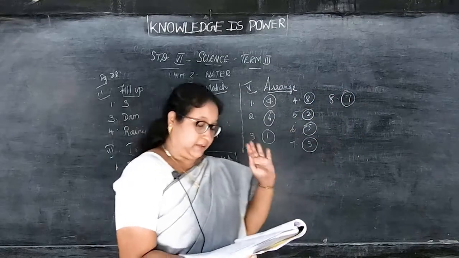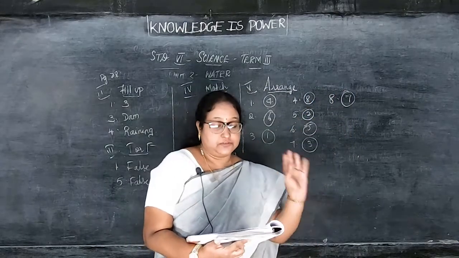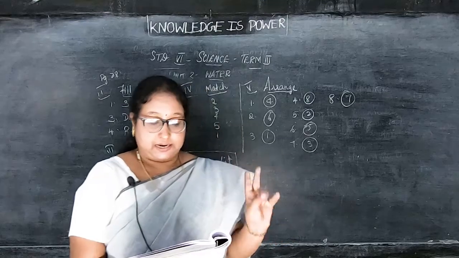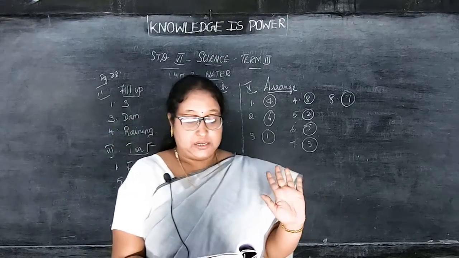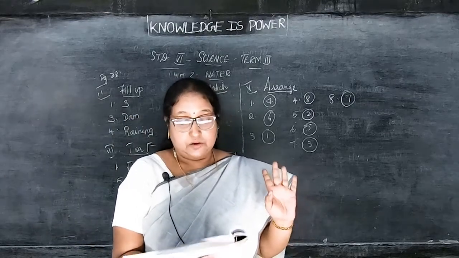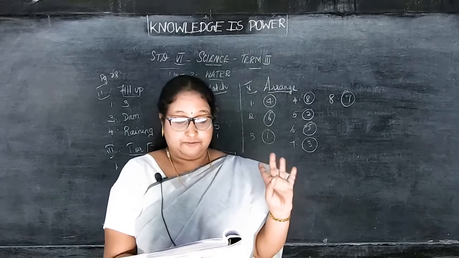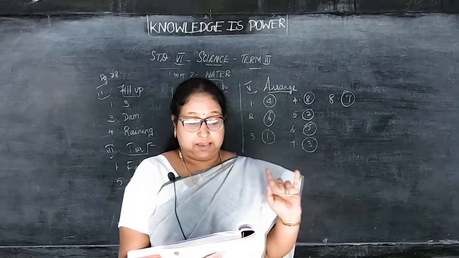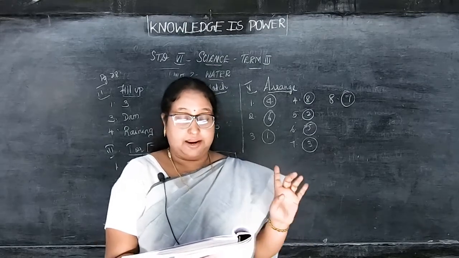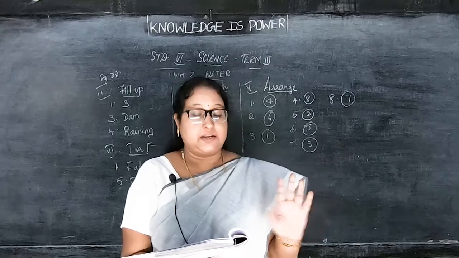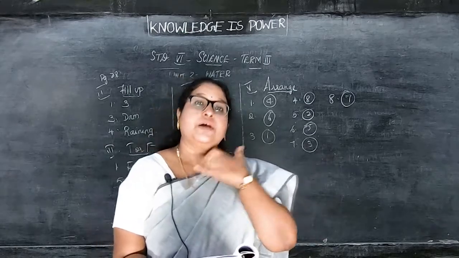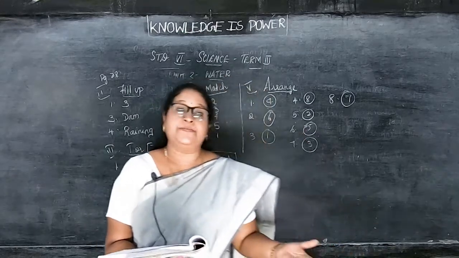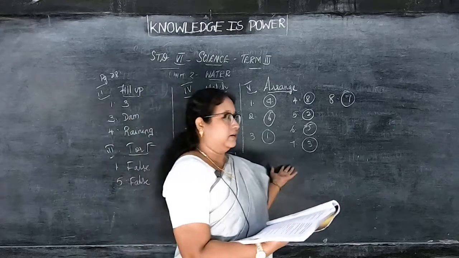So after putting the numbers, you have to arrange it. So first one is number 3. Second one is number 5. Third one is number 7. Fourth one is number 1. Fifth one is number 6. Seventh one is number 8. And the eighth one is number 4. Now did you understand? So first they have given the jumbled form. So next when you write, it will be in the correct sequence. The numbers I have written on the board.